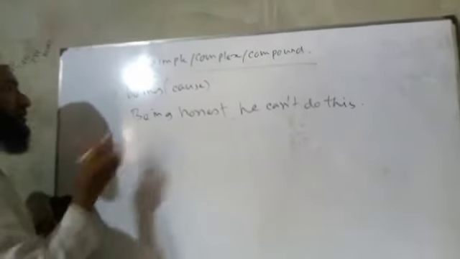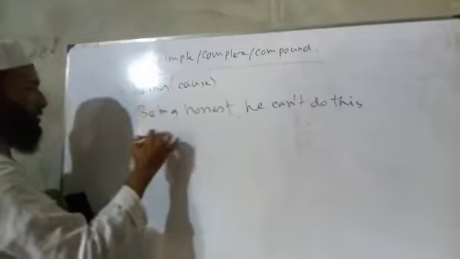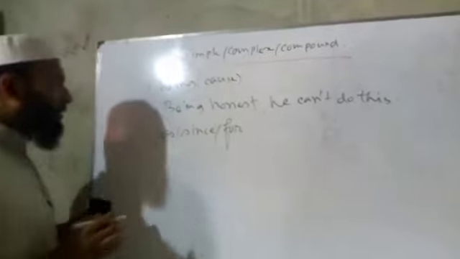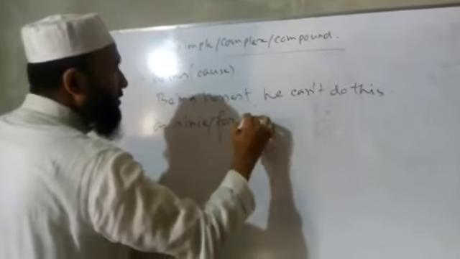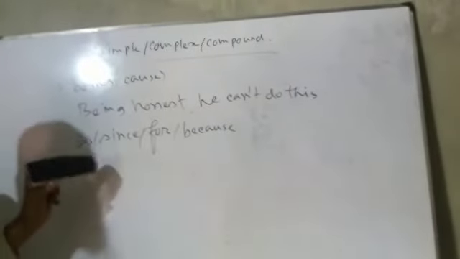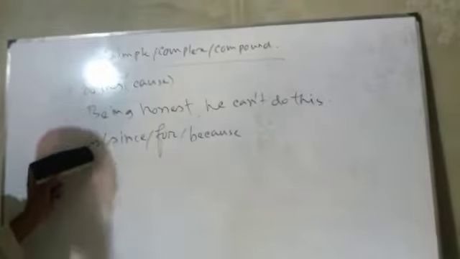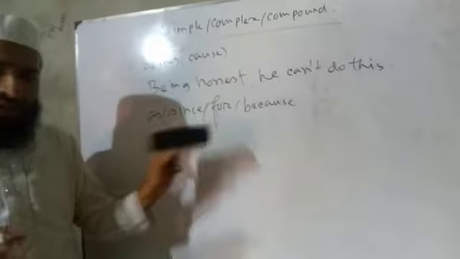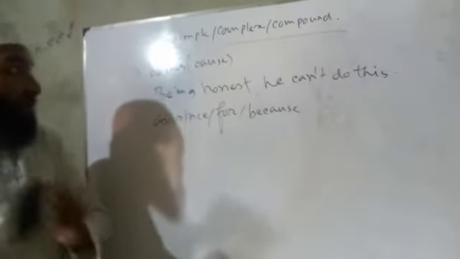Then in complex it will be as, since, or for, or because. In complex we can use as, since, for, and because, which all indicate cause. In complex, as it is in present form, the rest of the clause will be in present form. So being honest, he cannot do this.